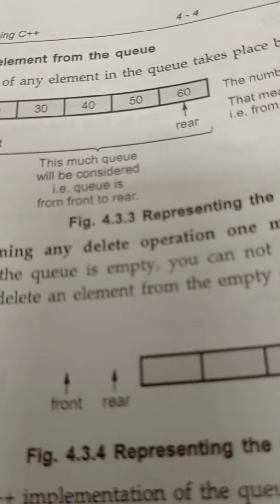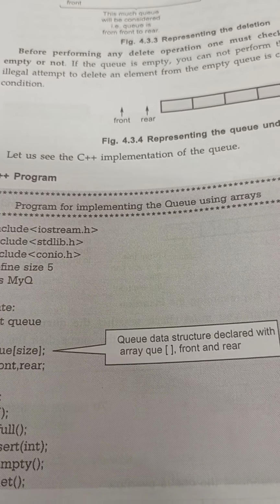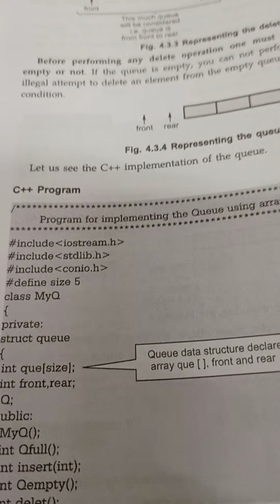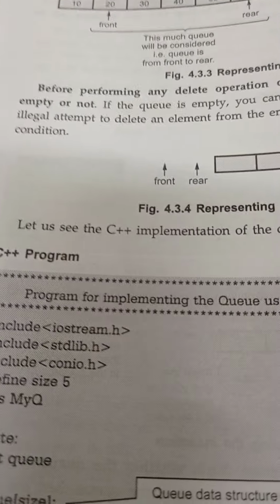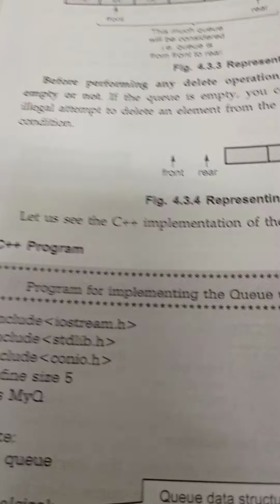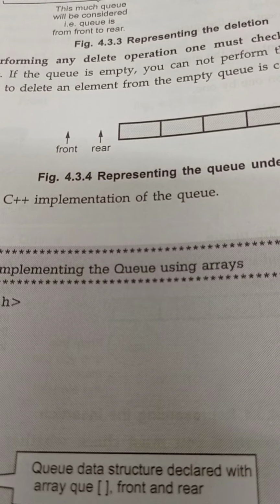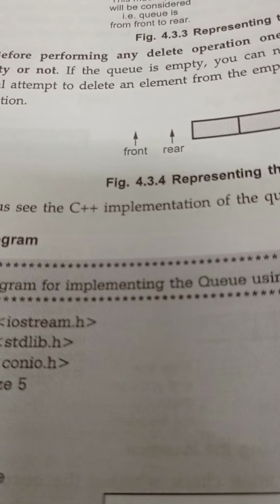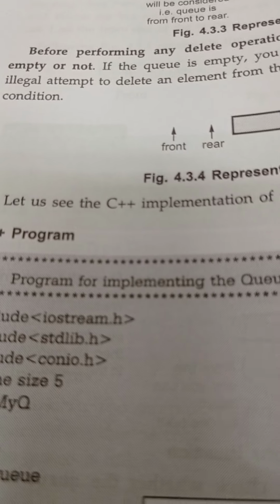With a program, we will come to know how we can perform various operations on the queue: how we can insert data into the queue, how we can retrieve or delete data from the queue, and how we can display the content of the queue. Like this, with a program, we will discuss all these concepts one by one. First, we will discuss the program for implementing the queue using an array, the array representation of the queue.